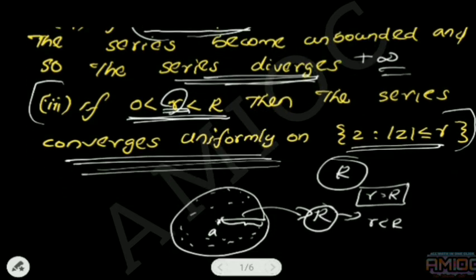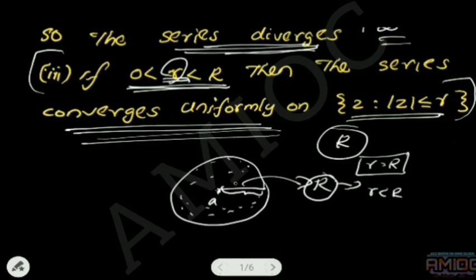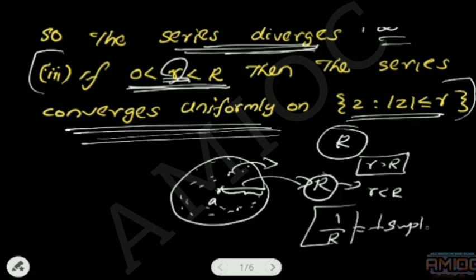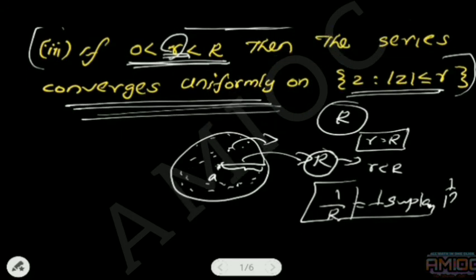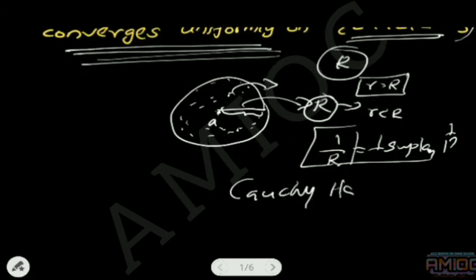That means we can find a circle of convergence, and inside that disk the series converges uniformly, and this number 1 by r equal to limit sup mod an power 1 by n is called the Cauchy-Hadamard formula.